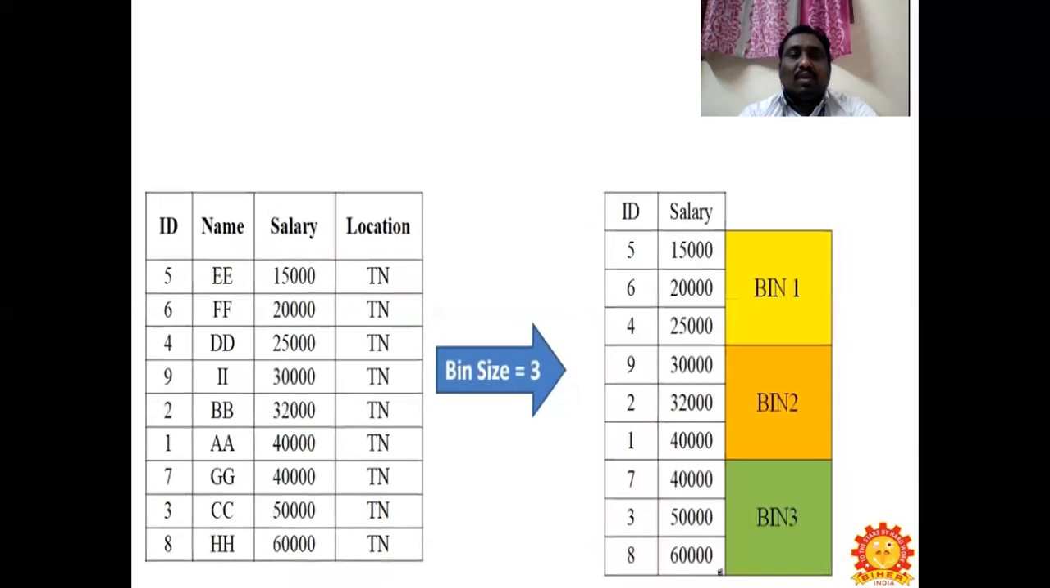Once the sorting has been done, we are going to separate the bin size here. As you can see, 9 data are there. So according to that, we are going to split the data into 3 bins. We are going to put 3 data in a particular bin, so the bin size is 3. The first 3 have been put into bin 1, the next 3 into bin 2, and the third 3 values into bin 3. This is how we are transferring the data into the bins here.